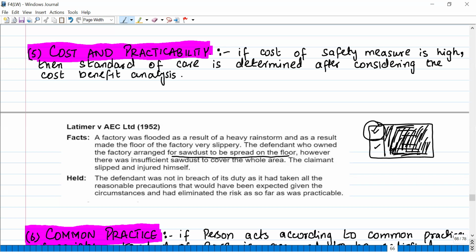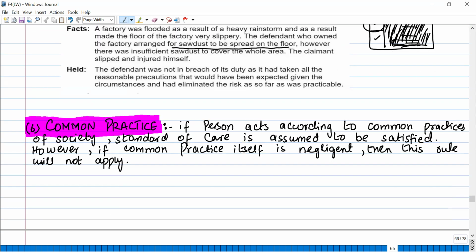Now the worker who entered that area where normally the workers do not enter and got himself slipped, then he is liable himself, right? The employer did take the reasonable care. He could not put up the sawdust on the whole of the factory because it's a huge area. He put up the sawdust on those areas which were regularly used. So he did take reasonable precautionary measures as far as was practicable to eliminate the risk. Okay. So he was not held liable.